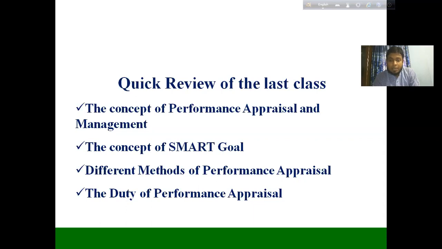There are different methods that we can apply for performance appraisal, like the graphic rating scale, the 360-degree method, management by objectives, critical incident methods, and ranking methods. The organization can follow whichever is suitable depending on its requirements. We discussed these methods in the last class, but the organization will decide which particular method they will follow.